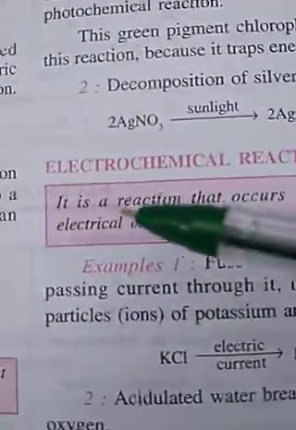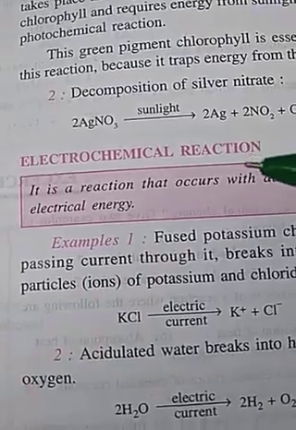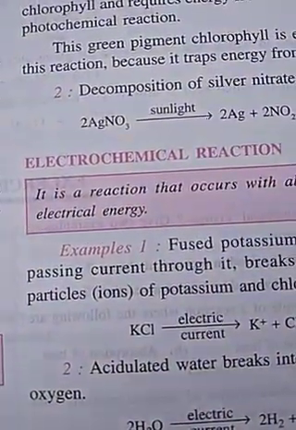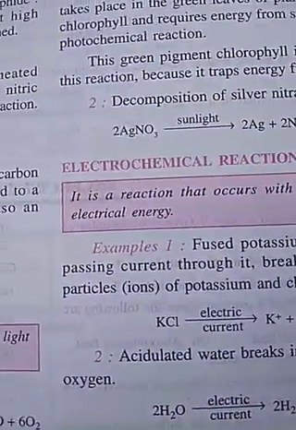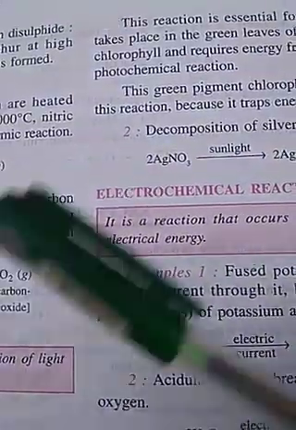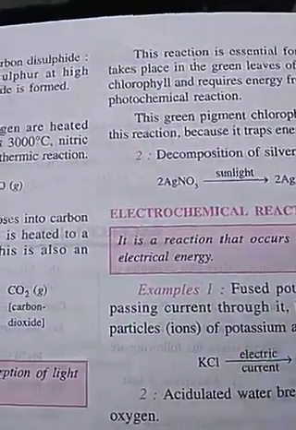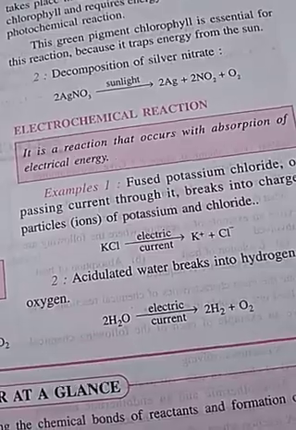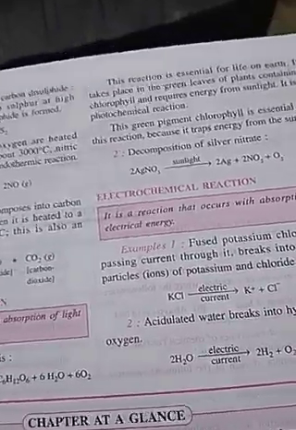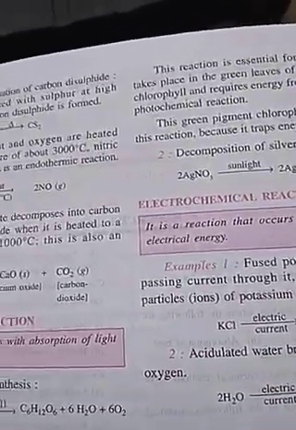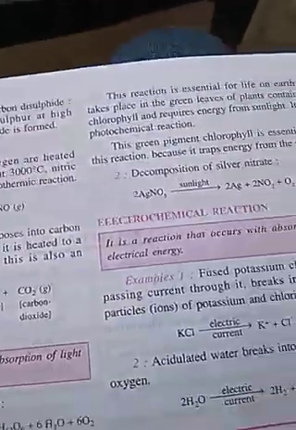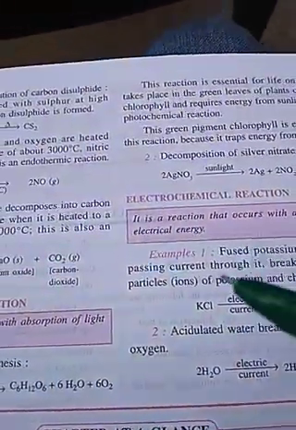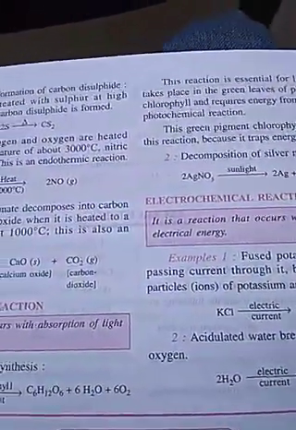Then another one is electrochemical reactions. What are electrochemical reactions? The reactions which take place in the presence of electricity, which are carried out by electricity. In the next class or in the next chapter even, we will study these reactions.